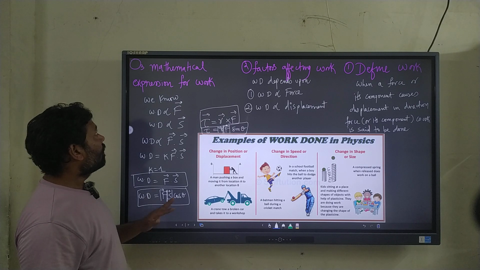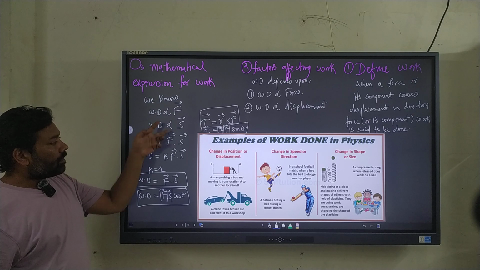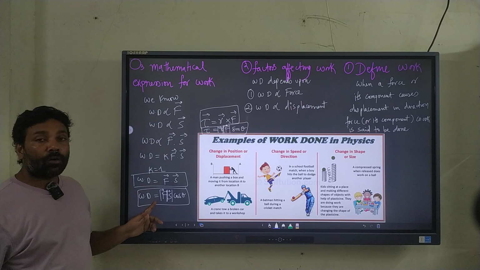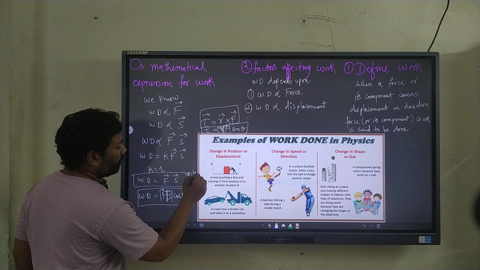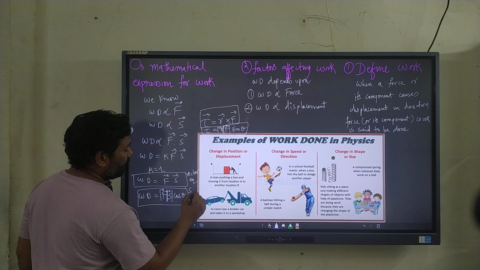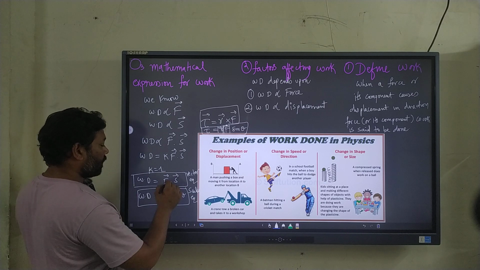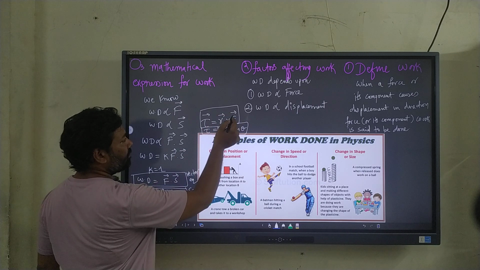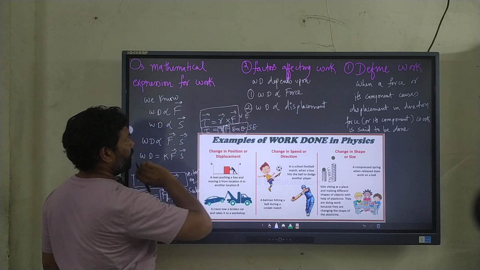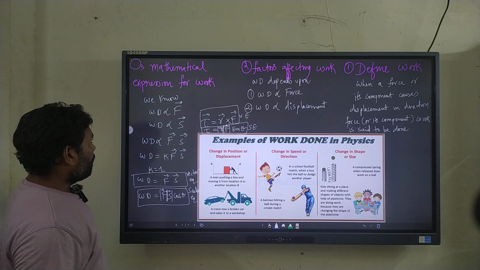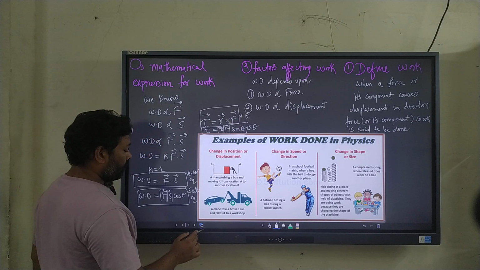Let us see how. So the mathematical expression for the work done from the factors, we have found out the formula of the work done, a vector equation, right? And this one is a scalar equation. In order to understand the dot and cross product, I have given this example. This is once again a vector equation and this is a scalar equation. Let's see some examples which help us to understand the work done.